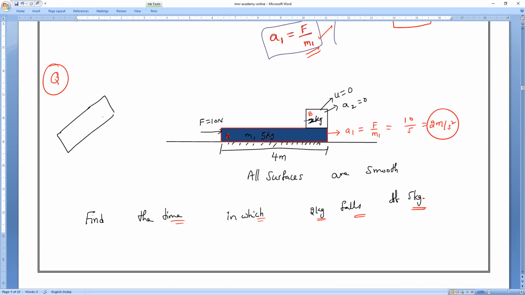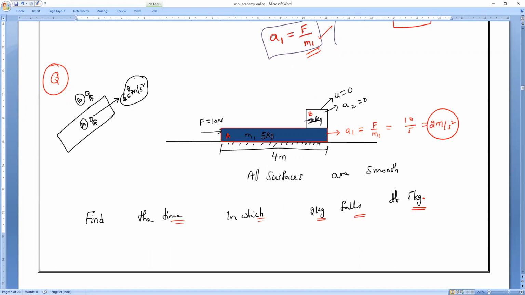When you are sitting in the bus, somebody is standing outside on the road. Now, imagine you are sitting inside the bus and your acceleration is in the forward direction, 2 meter per second square. How many meter per second square, everybody? 2 meter per second square. Imagine you are A and this is B.